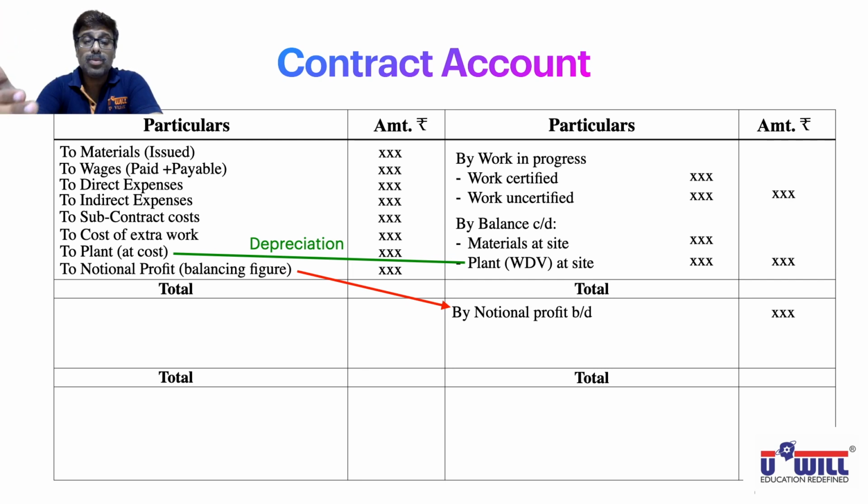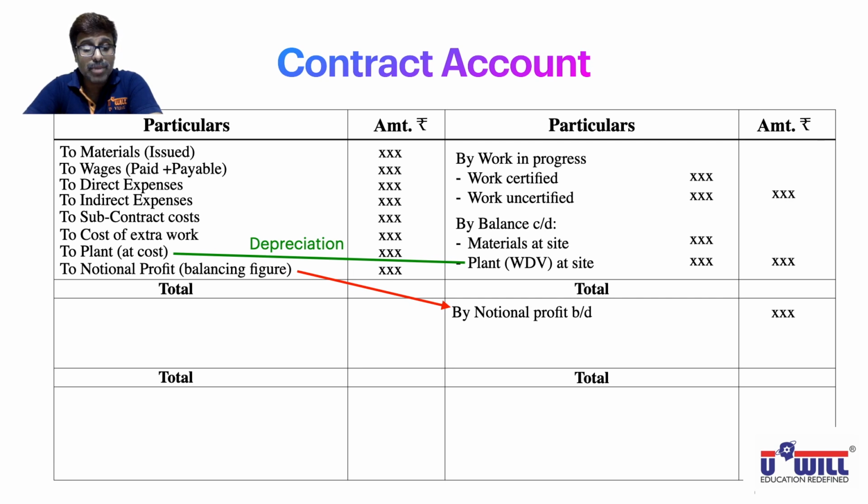If at this stage the work completed is 51 to 90%, then 2/3 into notional profit into CR upon WC will be transferred to P&L account, and the remaining will be transferred to reserves. If the work done is 91 to 99%, then estimated profit applies, and if the entire work is done, 100%, the contract is completed, then the full notional profit into CR upon WC will be transferred to P&L account.